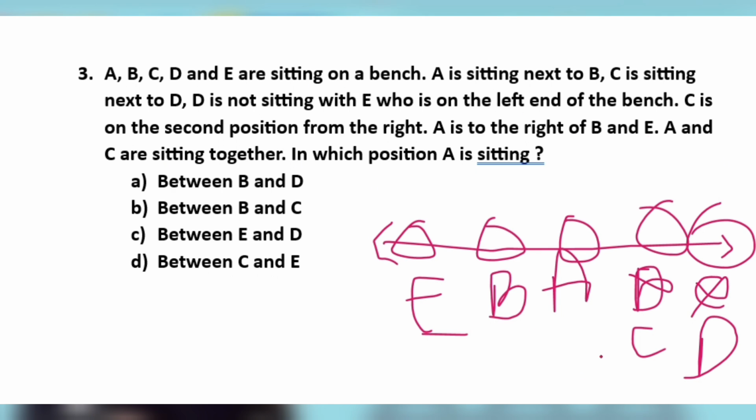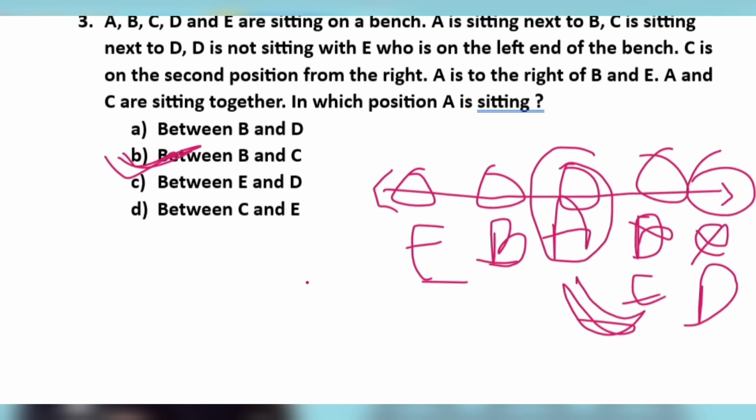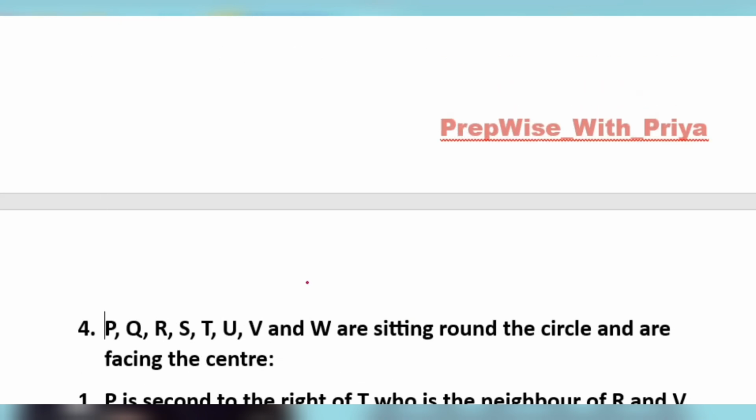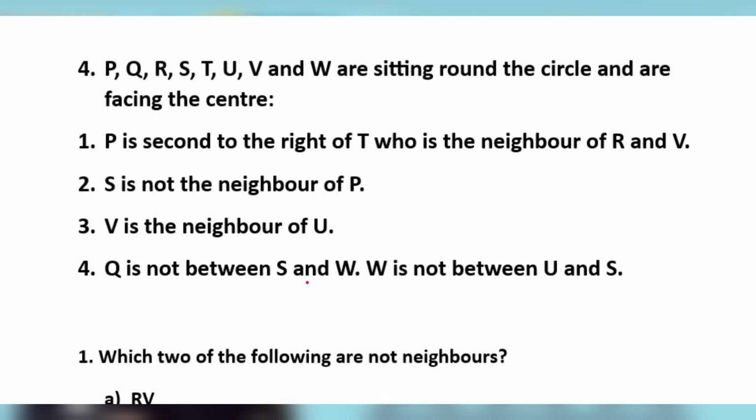A and C are sitting together. Yes, A and C are sitting together. In which position is A sitting? A की क्या position है? So between B and C. A is sitting between B and C. B and C will be our right answer. So I hope you understand it very well and you are now able to solve any question in just some seconds. Right. So it is our last question.